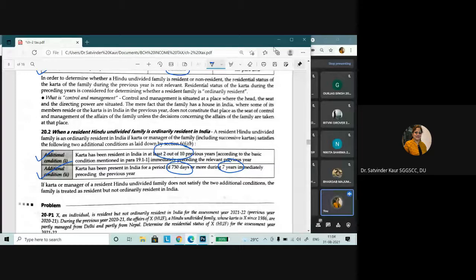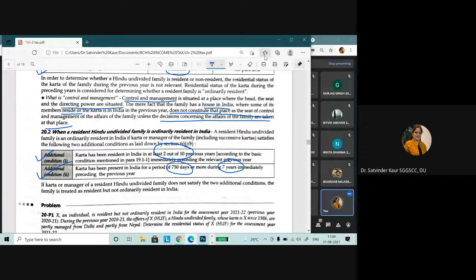So here it is mentioned control and management. Control and management means where the directing power is situated, but the mere fact that the family has a house in India or some members are residing in India does not constitute that place as the seat of control. It means that where the decisions concerning the affairs of the family are taken, that particular place will decide whether it is in India or outside India.